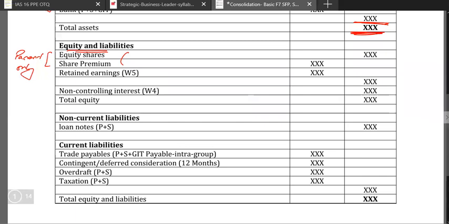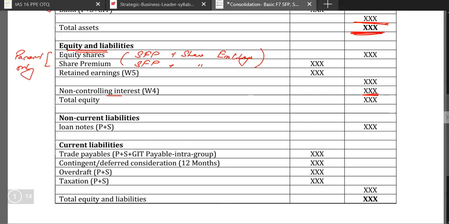So you will take the statement of financial position, and you will add the share exchange into it. Then you have the retained earnings. Retained earnings will be calculated through a working. We'll be dealing with that soon. Then you have the non-controlling interest, which is the portion which we have not acquired. That will be recorded between equity and liabilities because we are consolidating 100% of the subsidiary. That is why we need to show this between equity and liabilities. That gives you the total equity.